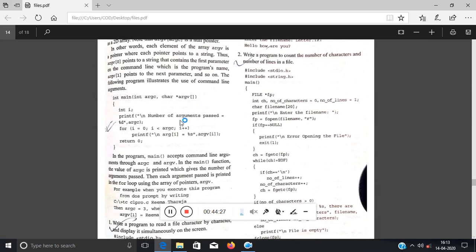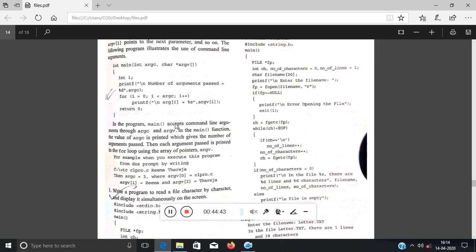Now how to implement this one? Suppose I have taken int i, and the number of arguments passed is argc. So this input, the number of arguments and their corresponding names, should be passed from the DOS command line. Okay. So I am showing you the command line. See, in order to run this program, I have to type tc, Turbo C, space, clpro.c. clpro.c is actually the name of the file in which I have written this part.